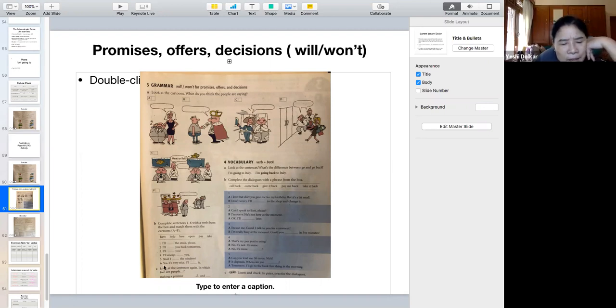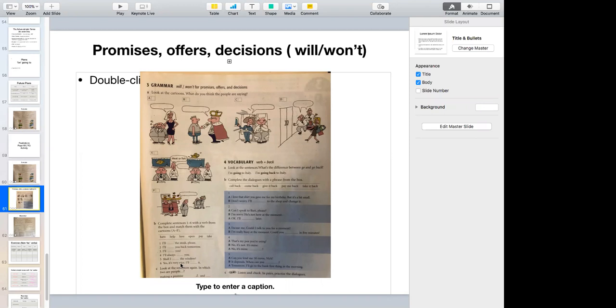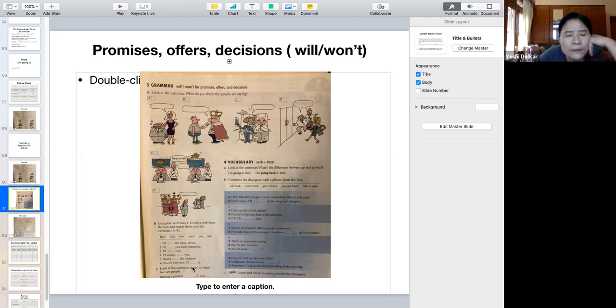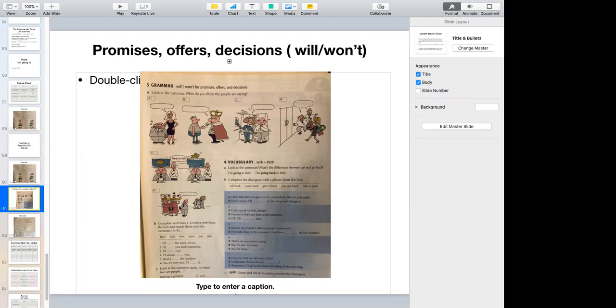All right. And then number 6, yes, it's very nice. I'll take it. Which one? Picture F. F, yes. She's saying, oh, this hat is very nice. I'll take it. All right.